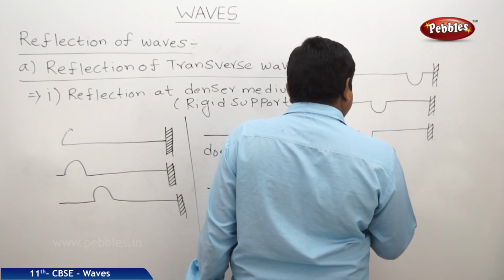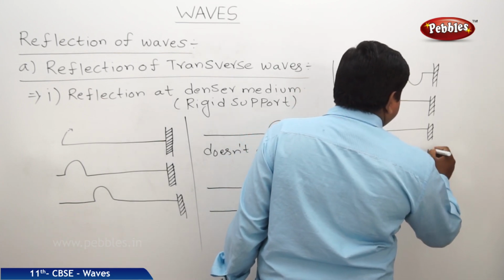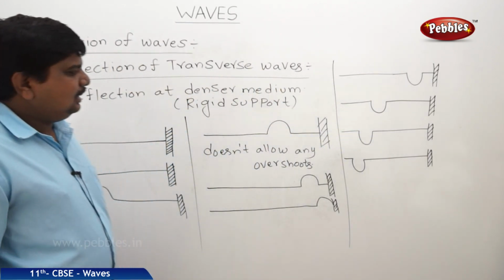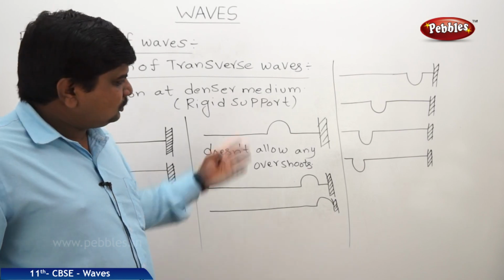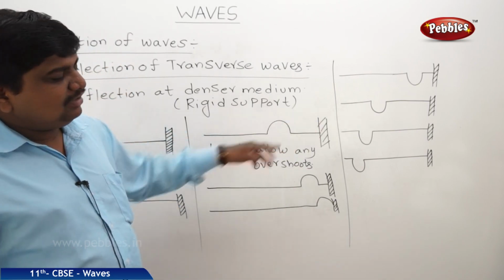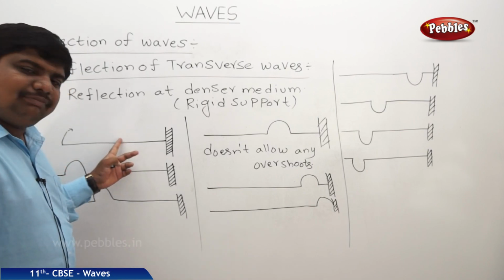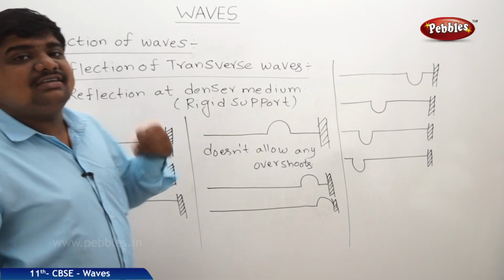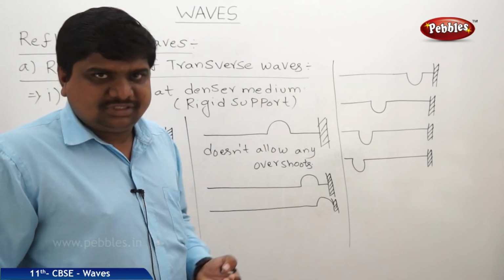Next, it will reach. So like this, the wave which doesn't get to overshoot through the denser medium will be reflected back. In the case of transverse waves, the incident amplitude and the reversed amplitude will meet at one point if two ends are fixed. But with one end fixed and one end free, it is not possible.